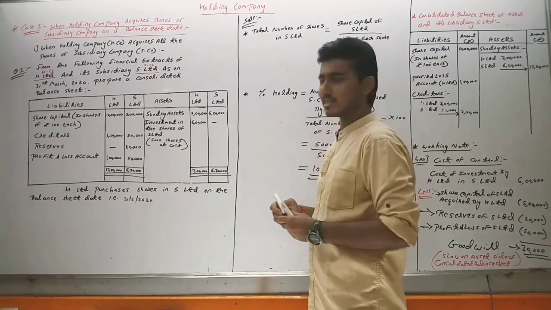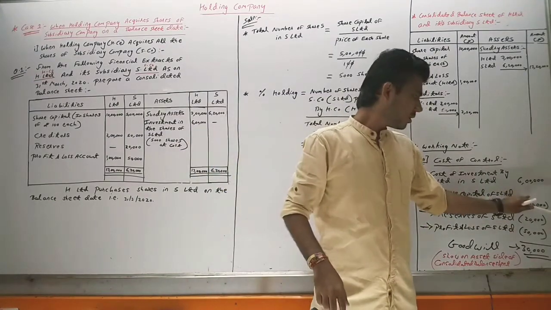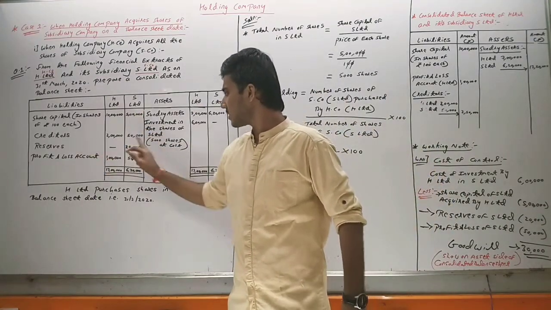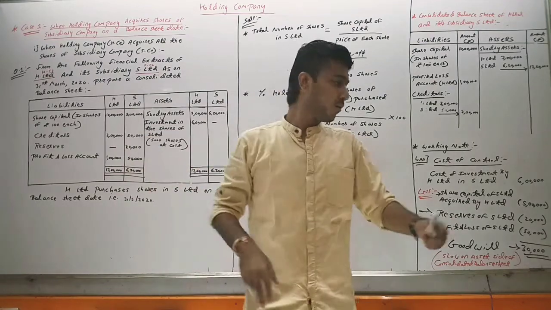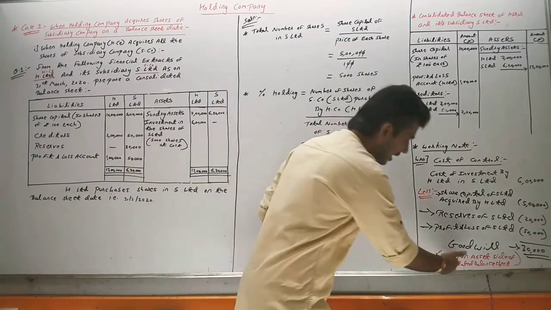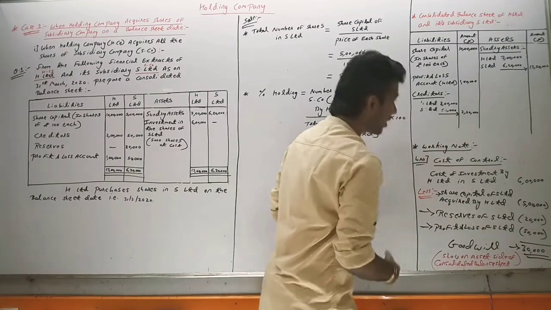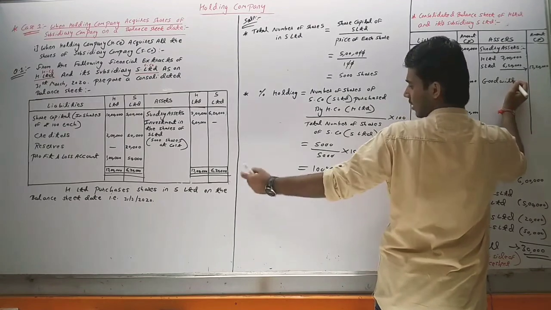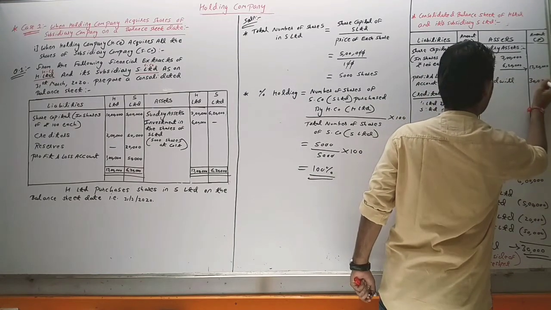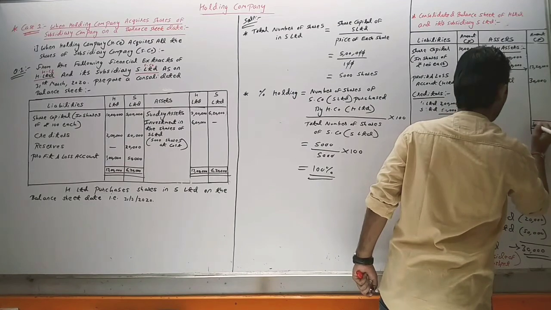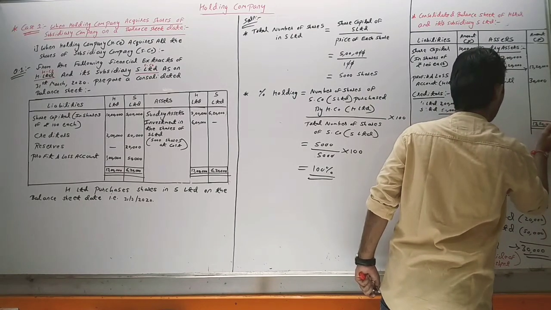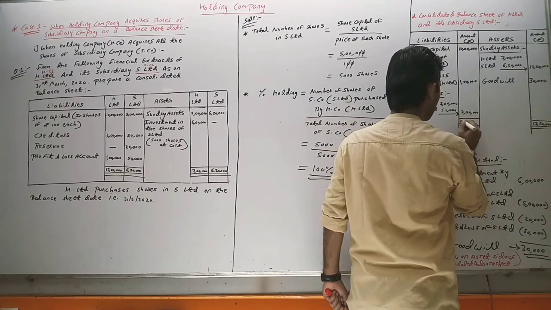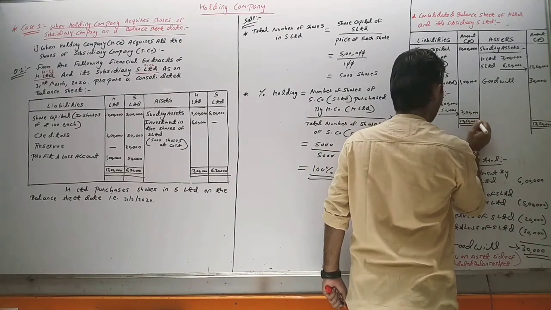Investment in shares of S Limited, 6 lakh, we have shown in the working note, so no need to show it again because we have cancelled the investment with the share capital, reserves, and profit and loss of S Limited. One thing more will come, goodwill. We have written here to show it on the asset side of the consolidated balance sheet, so we will write goodwill here. How much is the goodwill? 30,000. So if we make a total, it comes to 13 lakh 50,000, and here also 13 lakh 50,000.